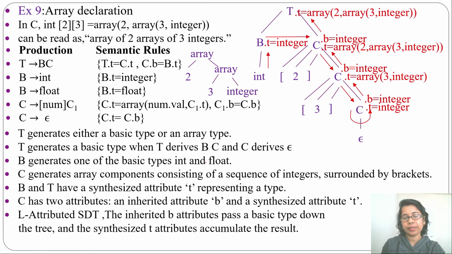So how are we evaluating the L-attributed SDT? L-attributed is a combination of inherited attributes and synthesized attributes. First we are evaluating inherited attributes, then we are evaluating the synthesized attributes. So these are inherited attributes. You can see this flow is for inherited attributes and this flow is for synthesized attributes. So synthesized attributes we are evaluating in a bottom up approach, from down to top, while inherited attributes we are evaluating from top to down.